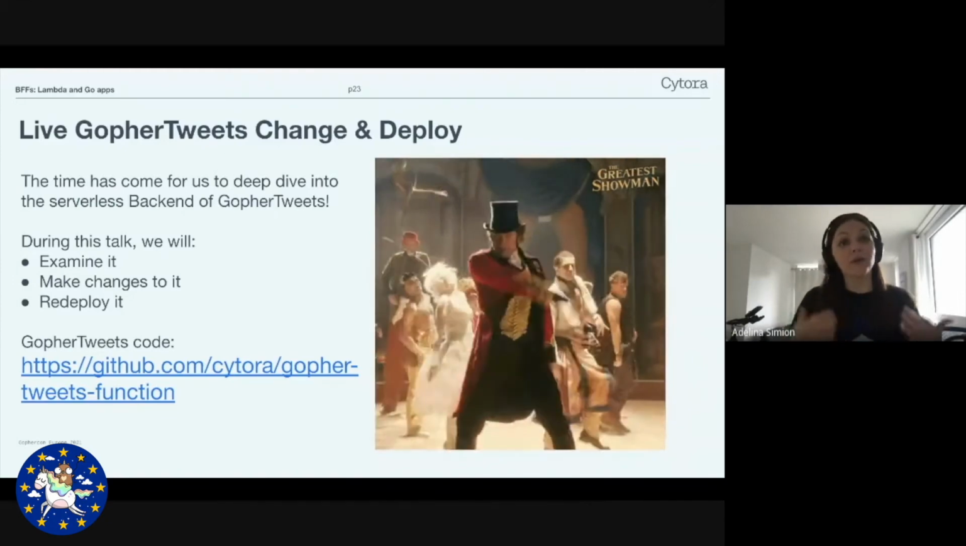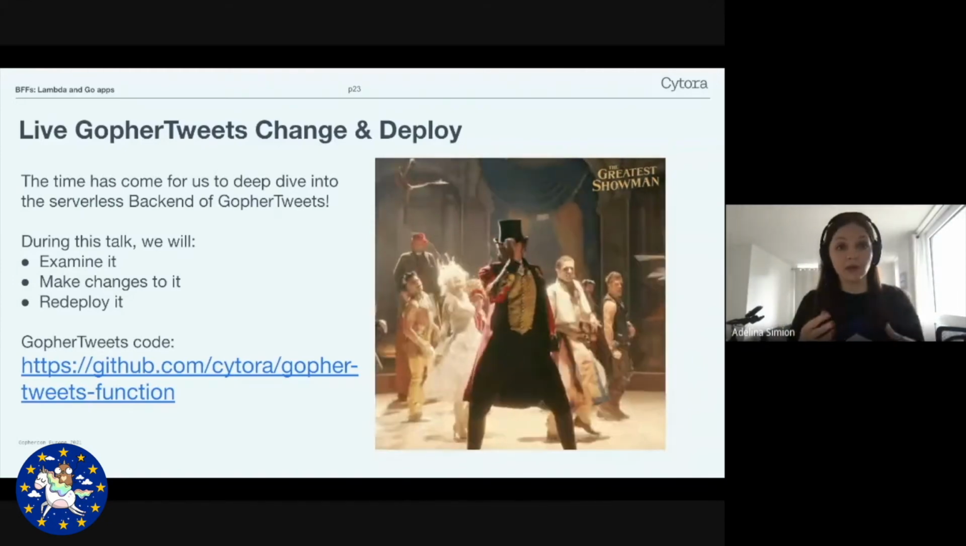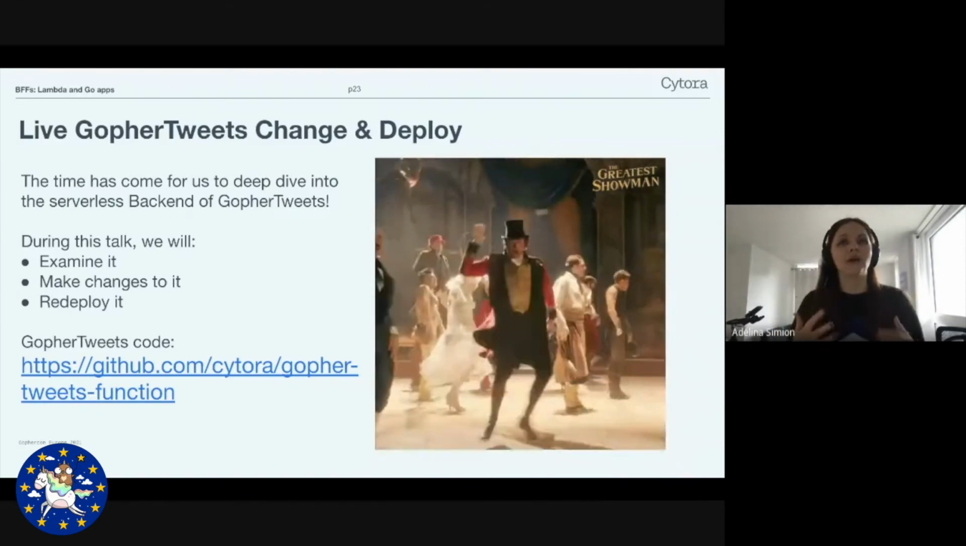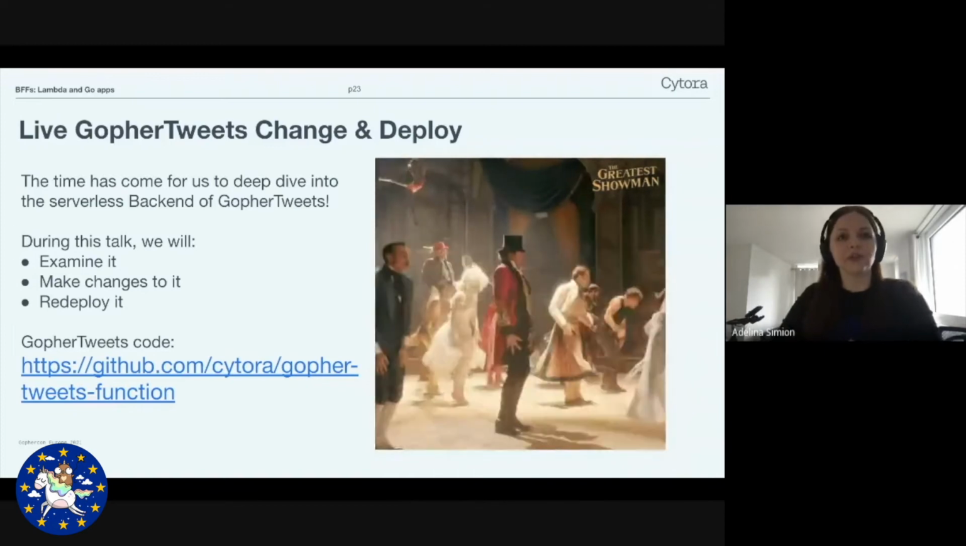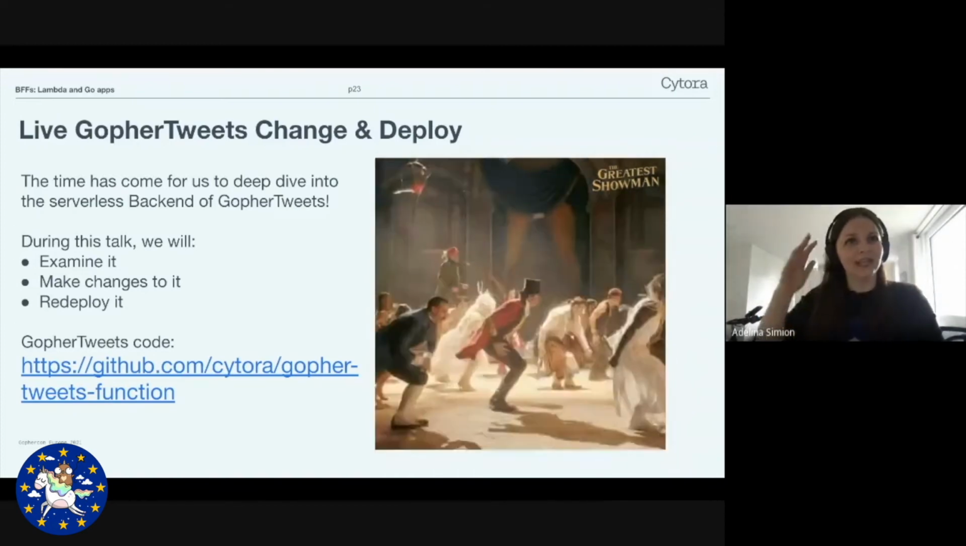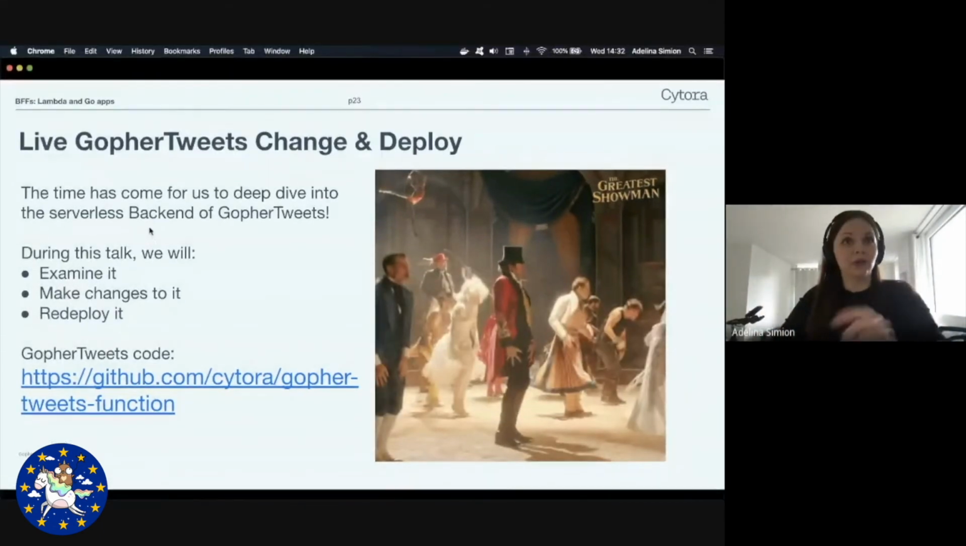But for now, what we're going to do is examine the code, make some changes to it, redeploy it, and really get a feel of how you interact with serverless functions. So without further ado, let's step away from these silly slides and have a look at some actual code.